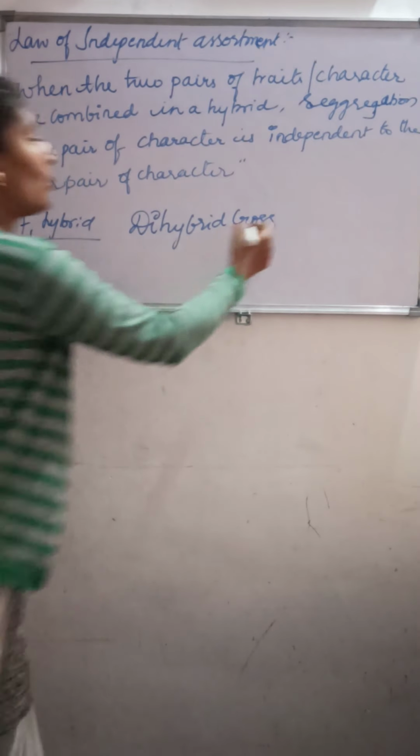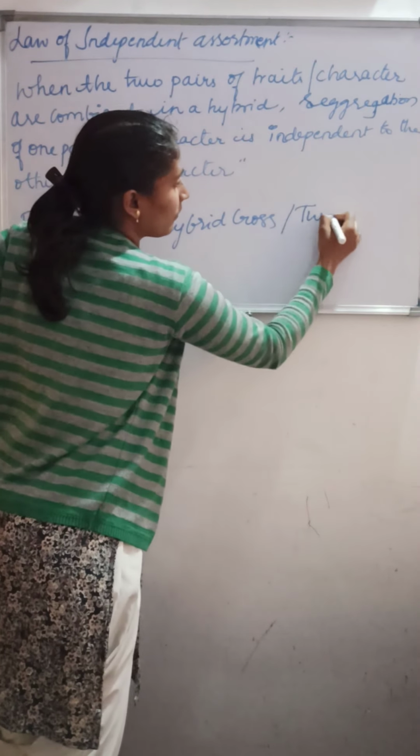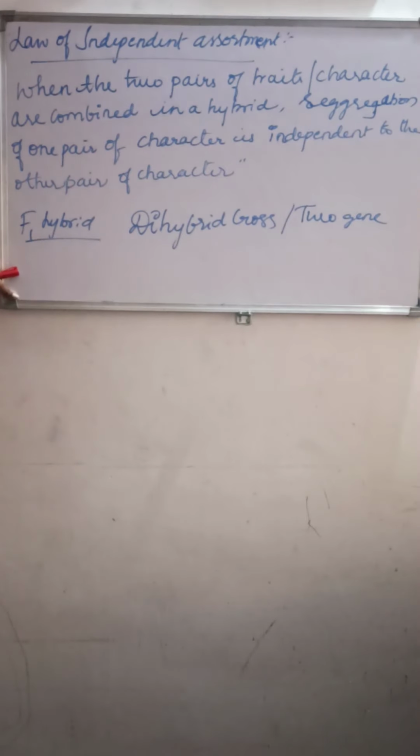So the law of segregation, which is also called the law of purity of gametes, is verified by Mendel's monohybrid cross. The law of independent assortment is verified by Mendel's dihybrid cross. So it is also called what? Two gene inheritance, whereas the law of segregation, or law of purity of gametes, is called one gene inheritance.